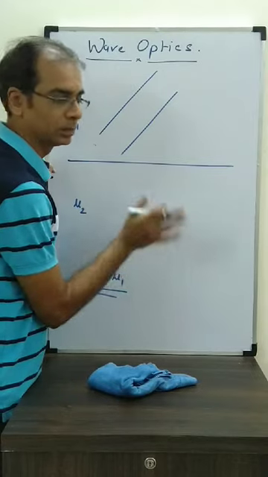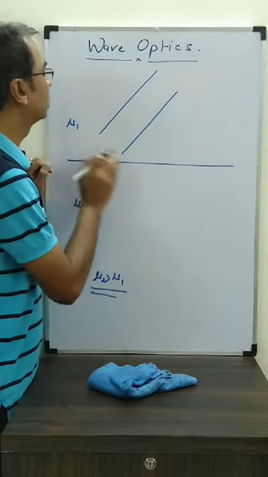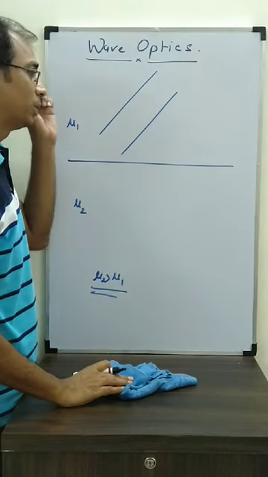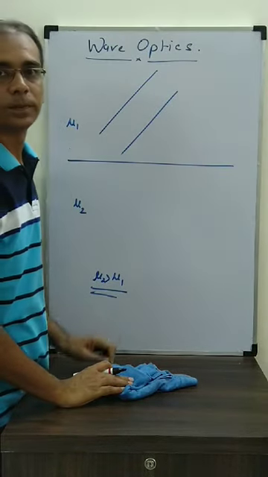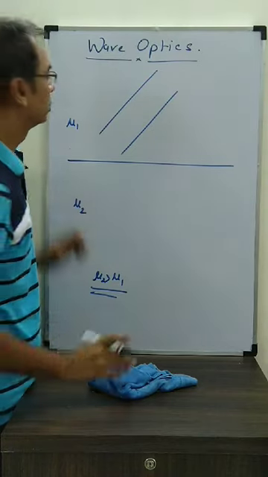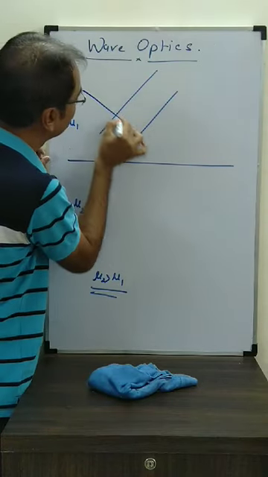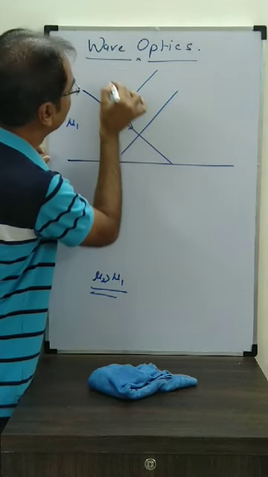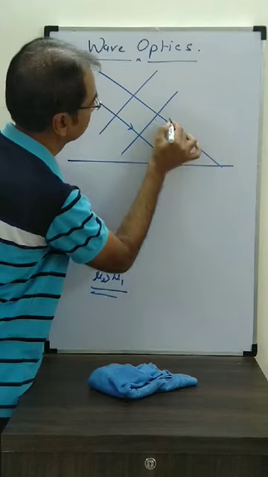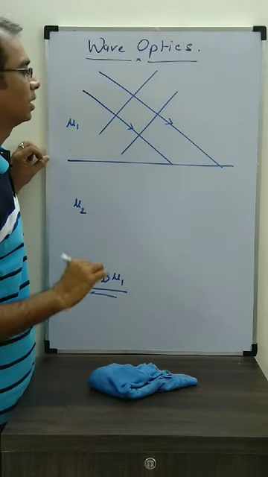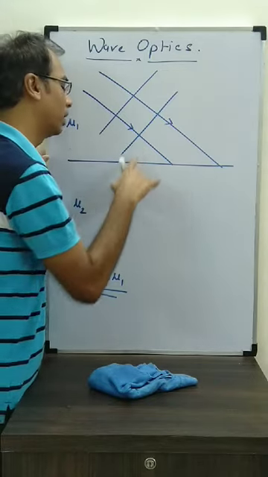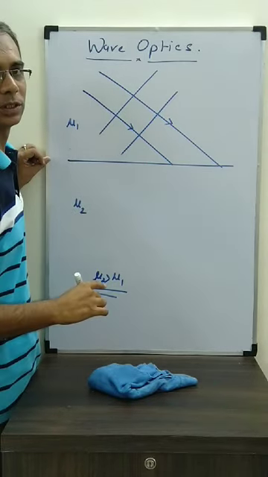If you think in terms of wavefronts, it's a tough question. So what we can do is, we know how energy flows. Energy flows always perpendicular to the wavefront. So that means the ray is definitely coming like this. Now we can understand these rays. When a ray moves from a rarer to a denser medium, it always goes towards the normal.